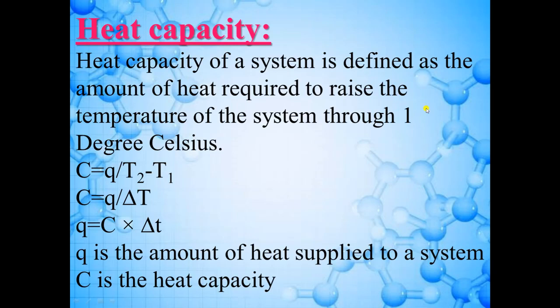Then the amount of heat required to change the temperature by 1 degree Celsius is known as heat capacity. We can represent it by the formula C is equal to Q divided by T2 minus T1. Here Q is the amount of heat supplied to the system to change the temperature, C is the heat capacity, T2 is the final temperature and T1 is the initial temperature.